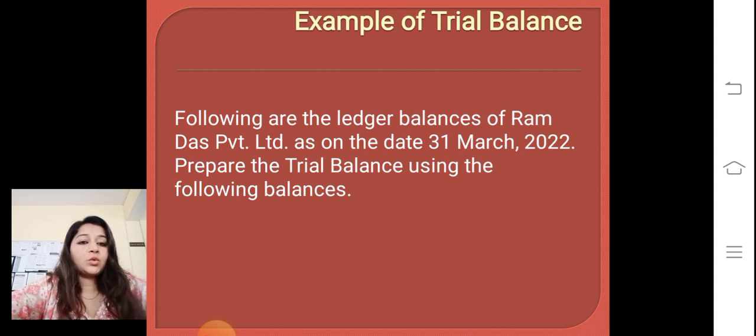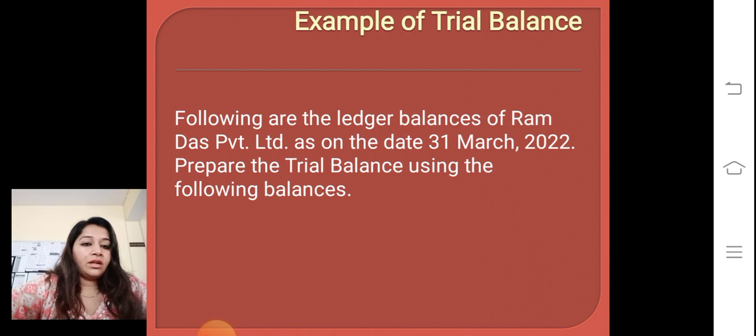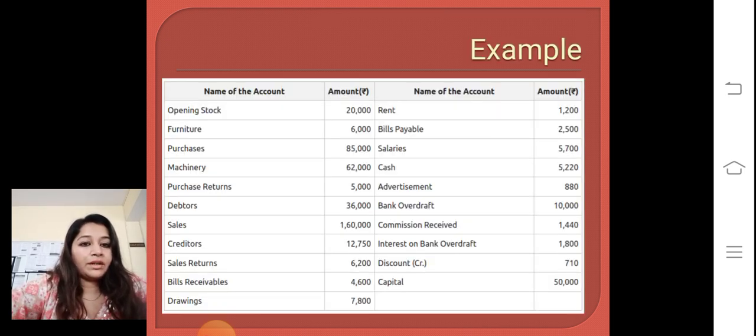Now I'll discuss one example of how to prepare a trial balance. We have the balances of a company, Ram company. These are the balance names: opening stock, furniture, purchases, machinery, purchase return, debtors, sales, creditors, sales return, bills receivable, drawings, and these are the amounts in the second column.